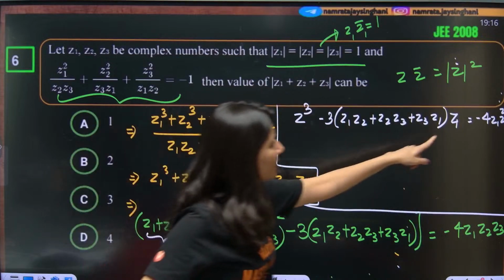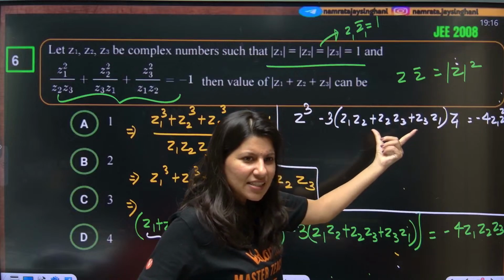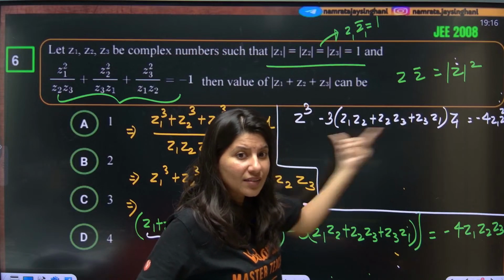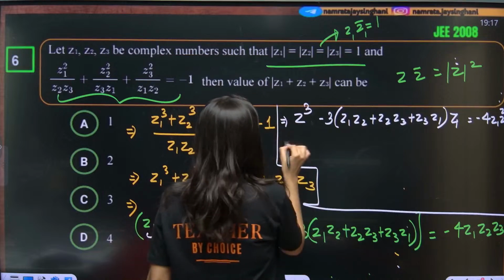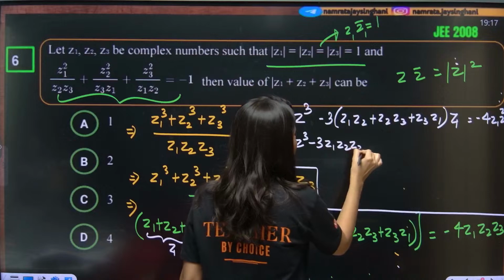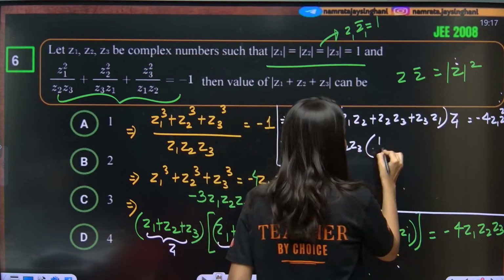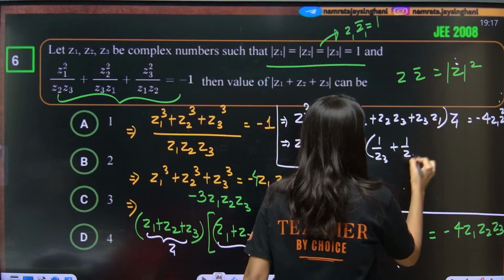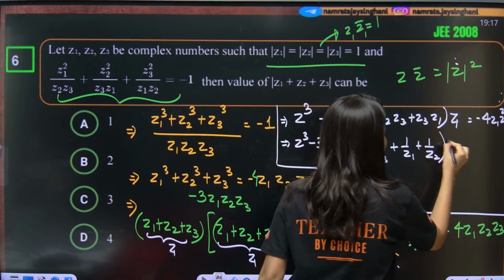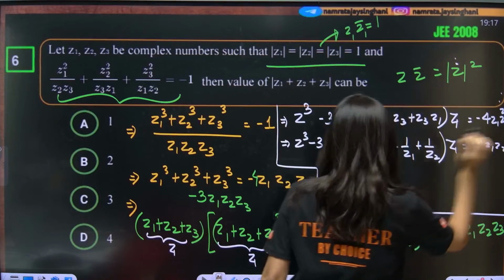Now z1 z2 z3 I can see clearly on the right hand side. Can I do one thing? Can I just take z1 z2 z3 common from this bracket? So this is z cube minus 3 z1 z2 z3, and if you take z1 z2 out, this will be 1 by z3, this will be 1 by z1 plus 1 by z2, in the bracket there is a z, and minus 4 z1 z2 z3 is as it is.